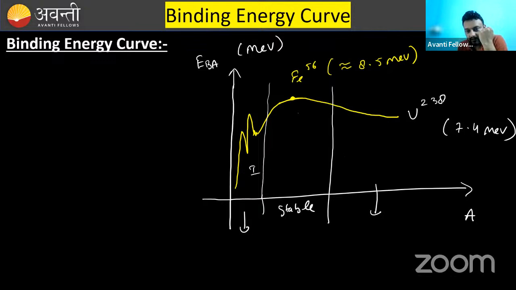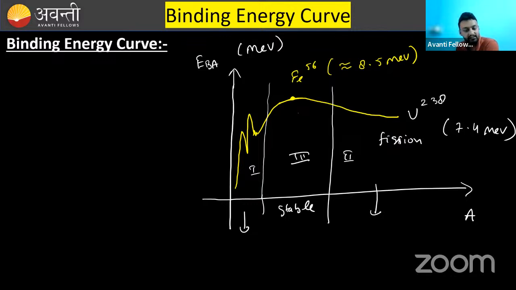This is region 1, this is region 2, this is region 3. Region 3 is stable, 1 and 2 are unstable. So nuclei in region 2 may break into region 3, and this process is known as fission.